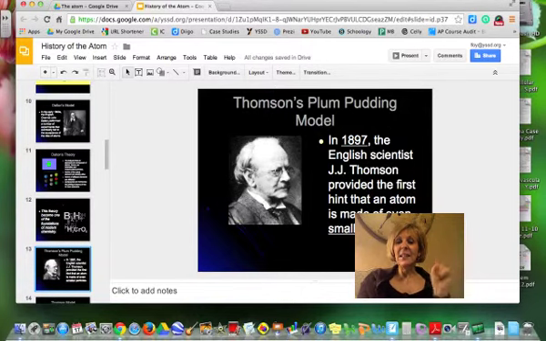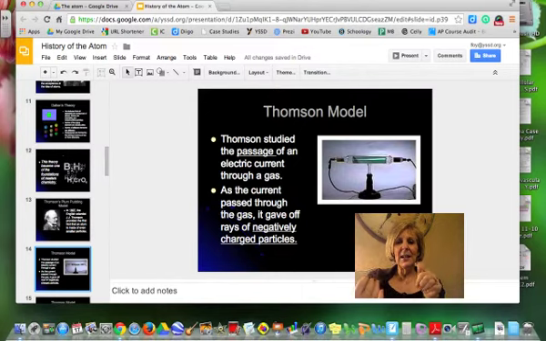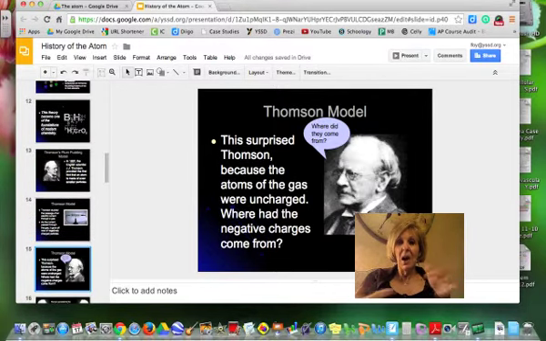Then, in the late 1800s, there was a scientist named J.J. Thomson who gave the first evidence that an atom was not a billiard ball, but was made of even smaller particles. He studied the passage of an electrical current through a gas. He could hold magnets up to this current and actually bend the ray going through, and he deduced that this was a stream of negative particles that we call electrons.